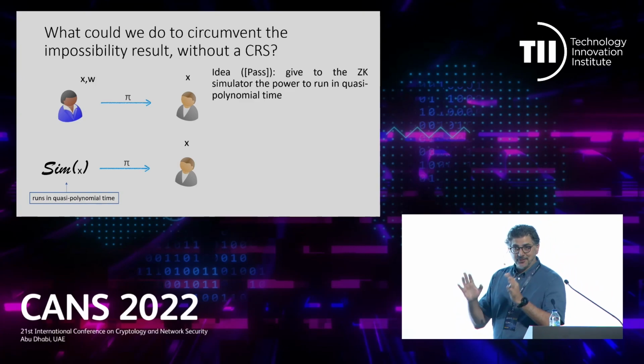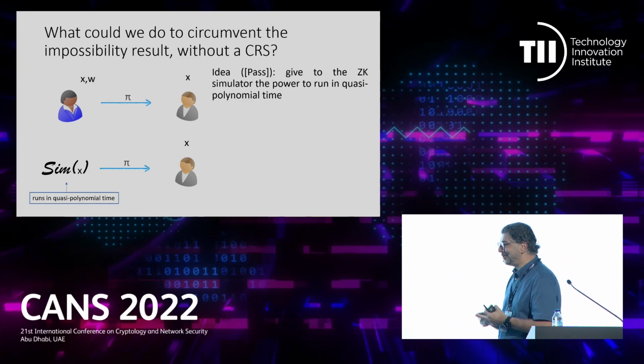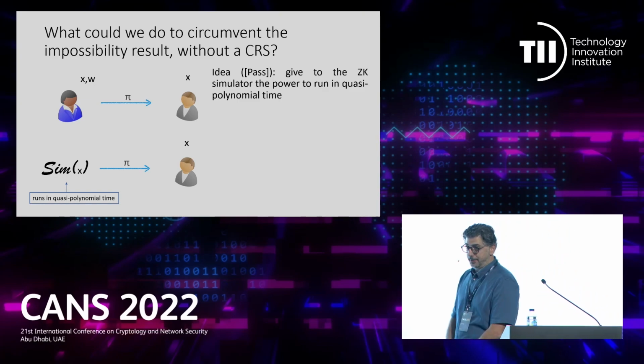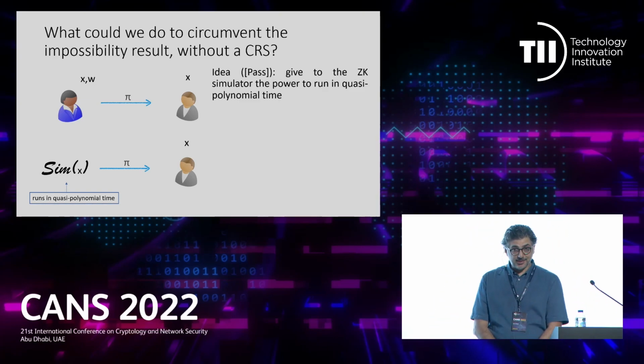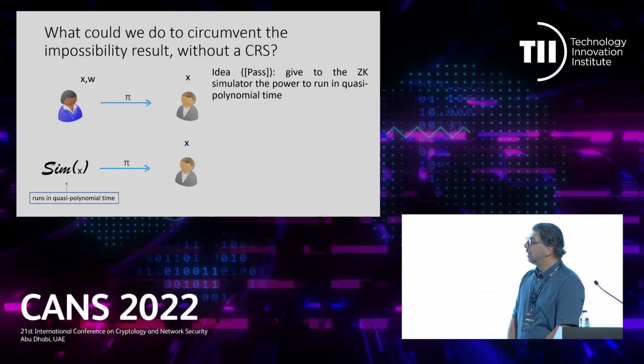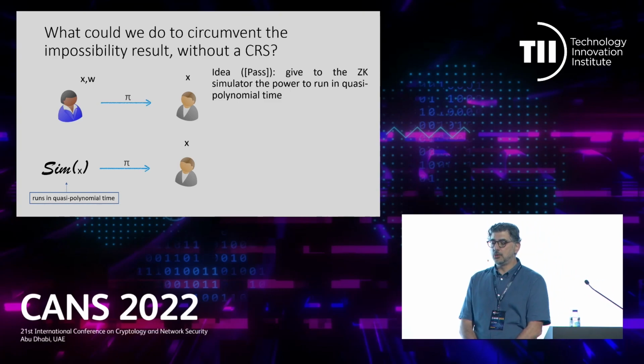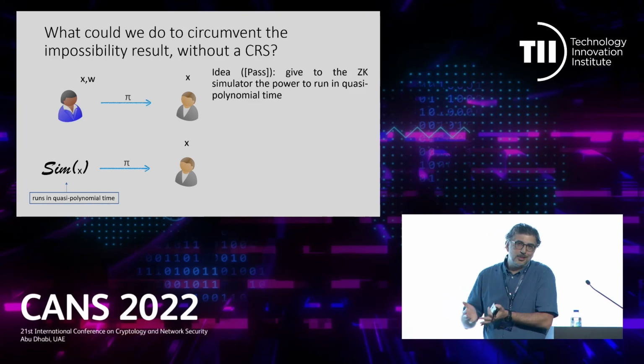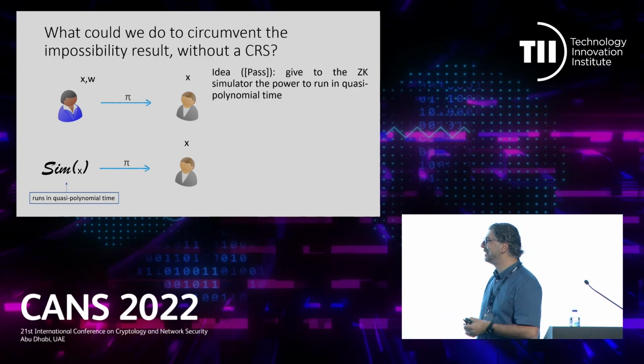In case SHA-256 is used to instantiate it. So there is an idea that can help to avoid the CRS. The idea is to relax the security definition. It is still a point of failure, right? But a different one. Then you choose the one that you like the most.